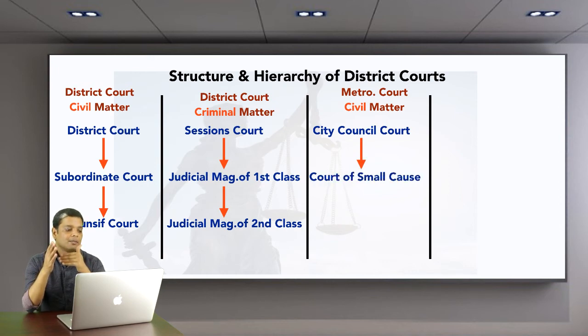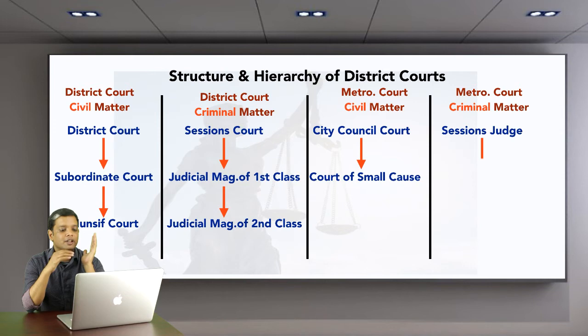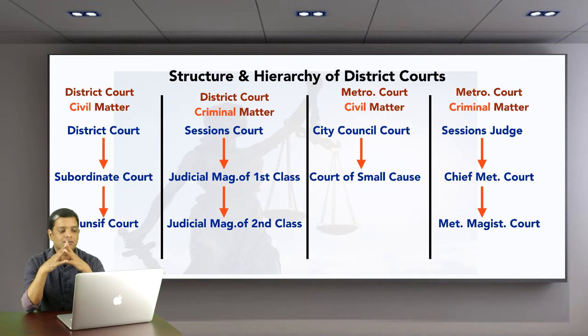And again, Metropolitan Courts for criminal matter cases. Sessions Courts at the top, Chief Metropolitan Court in the middle, and at the bottom Metropolitan Magistrate Court. So this is how the district court is structured in hierarchy. I believe you must have understood this. This structure is essential for understanding the legal proceeding.